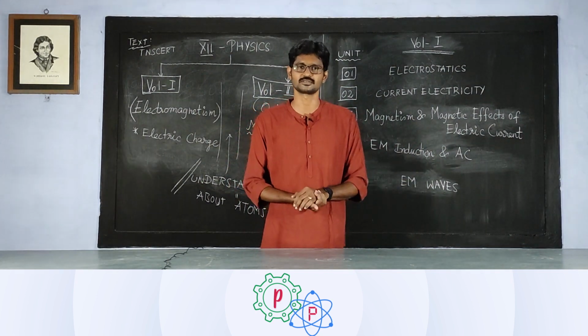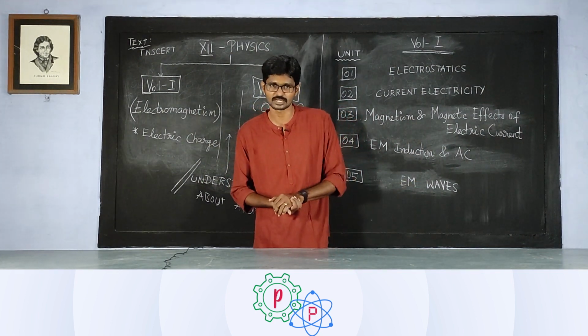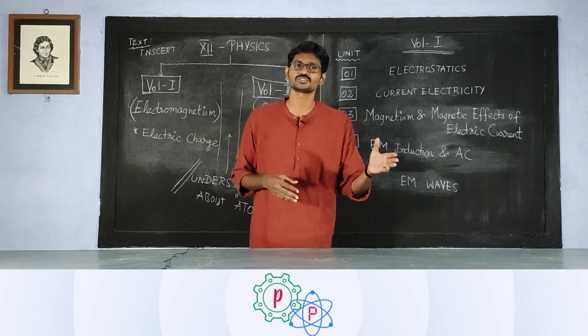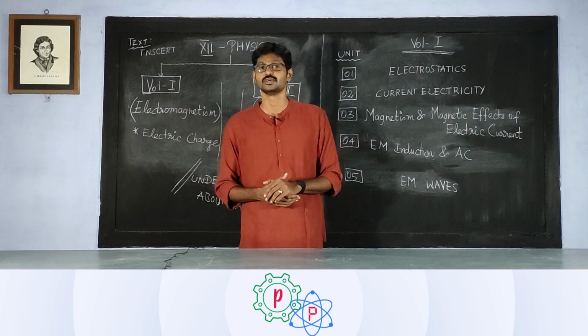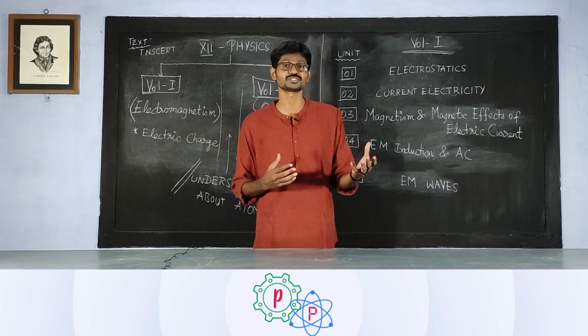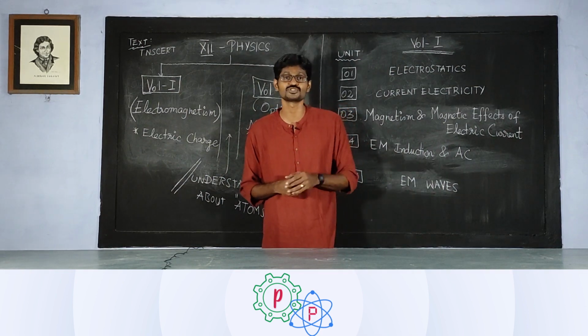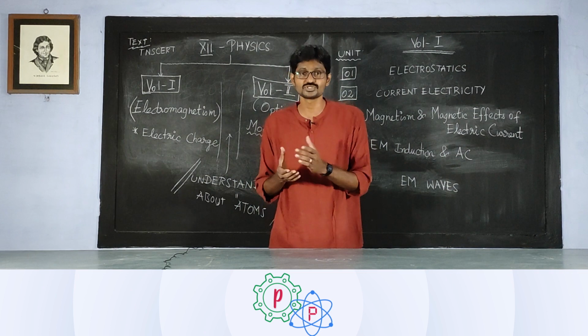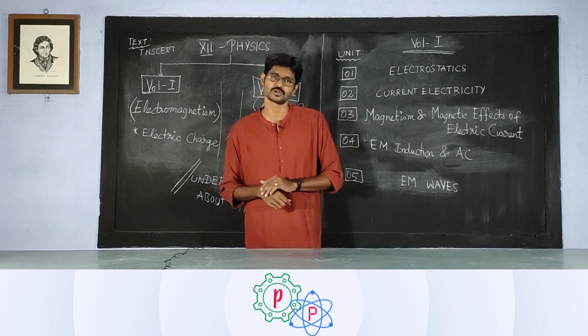in lower classes. In your 8th grade or 9th grade, you would have studied that there are two different types of electric charges, positive charge and negative charge. You could even come up with an example for each type. When I ask you to give an example for a positive charge, you would say, yes, proton. And for a negative charge, you would say an electron.